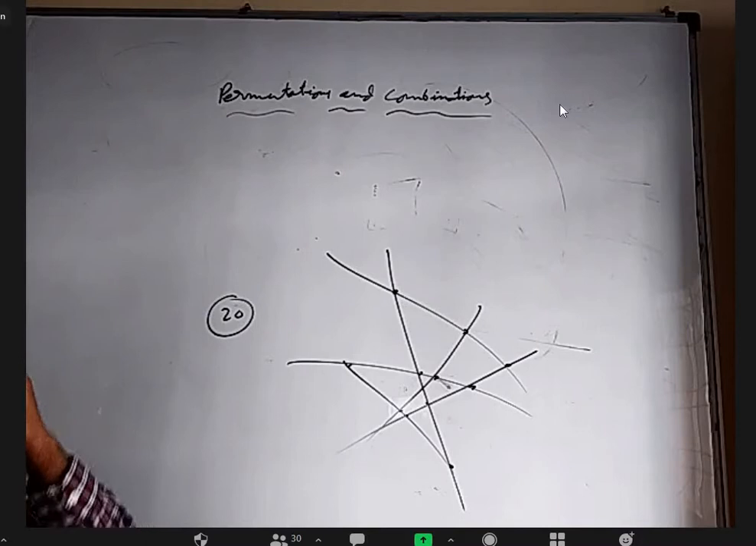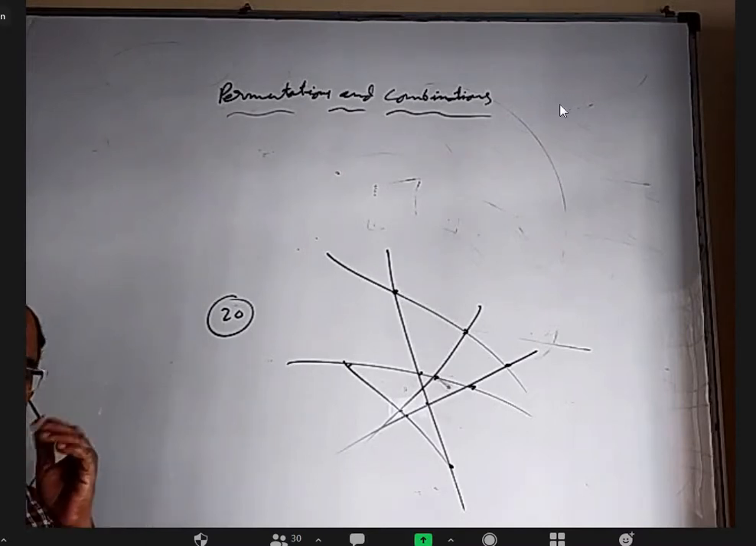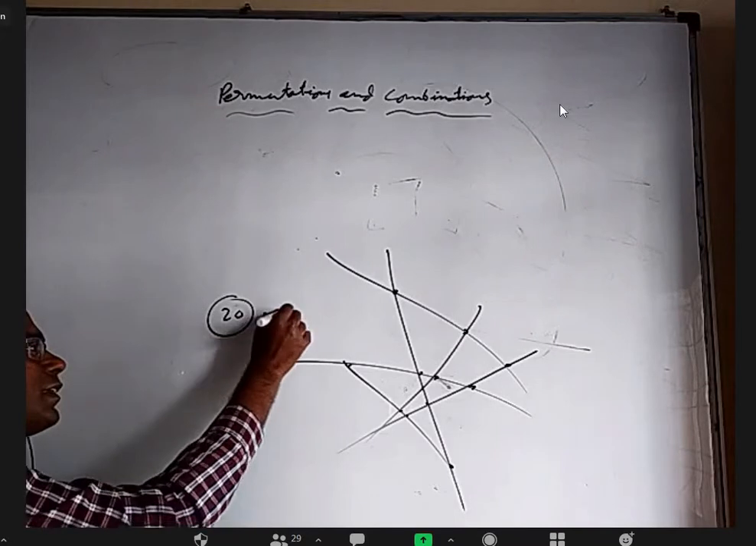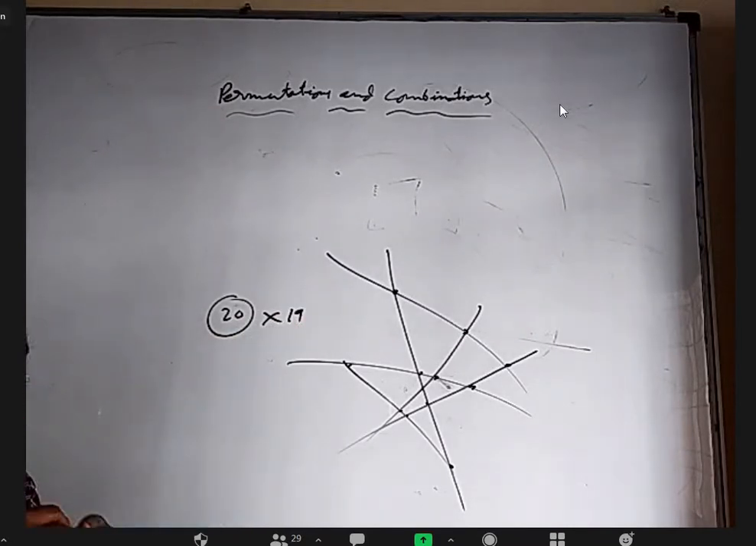So 20 factorial. Let us see. Sir, is it 20 into 19 into 18, sir? Where did 18 come from? Sir, I said 20 into 19. Okay. Somebody is saying 18. For them, I'm asking why they're saying 18.